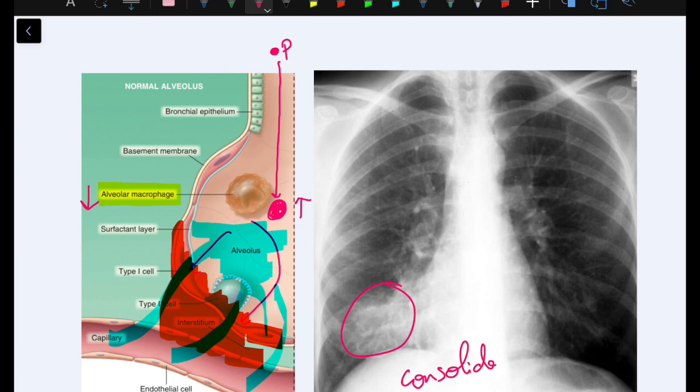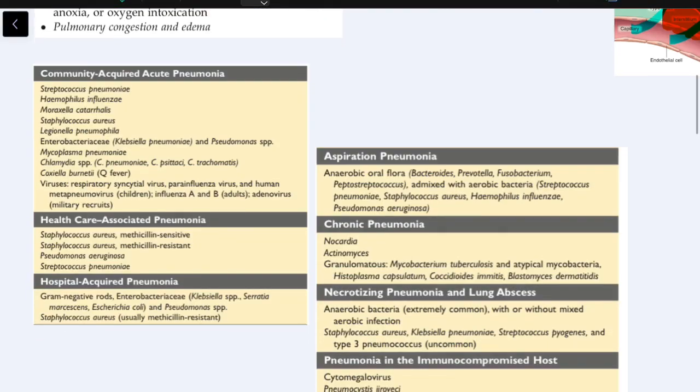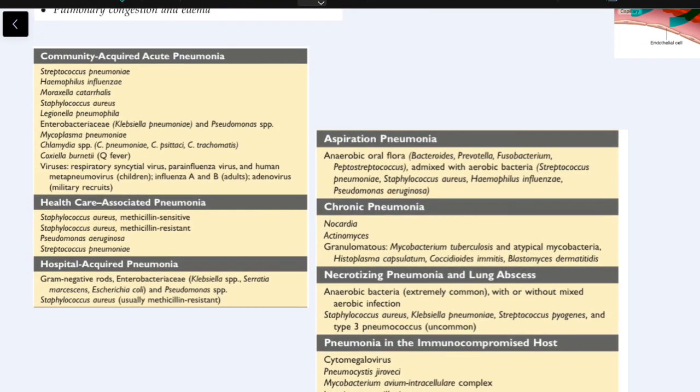So what I am trying to say is, having a pathogen in the lung parenchyma which is being actively removed by the alveolar macrophages is not pneumonia. It is just a lower respiratory tract infection. But only when the immune system is not able to clear up the pathogen and the host reacts to it, which results in an exudative fluid filling up the alveoli, which is seen as a consolidation in the X-ray, that is pneumonia.